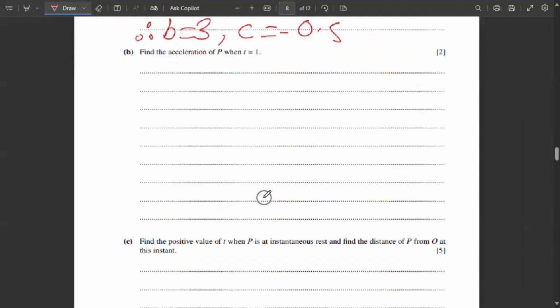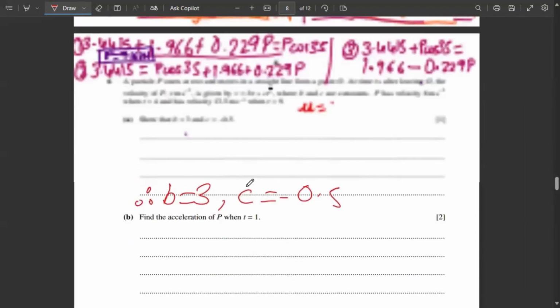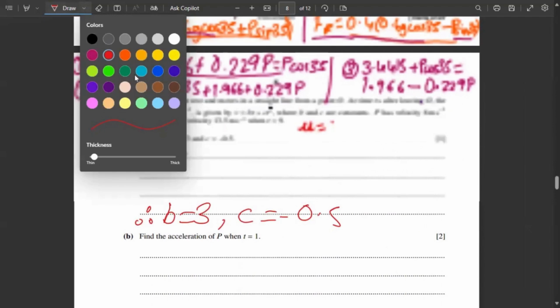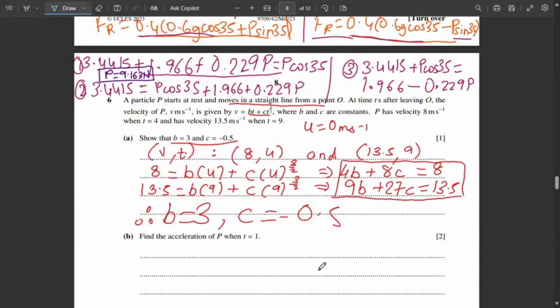Find the acceleration of P when t equals 1. So right here, we have the equation for a velocity time graph. Why? Because here they have mentioned velocity and time. So from velocity to time, if we need an acceleration time graph, then we'll have to differentiate the equation.